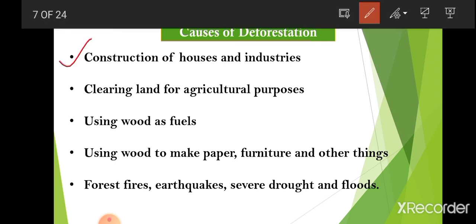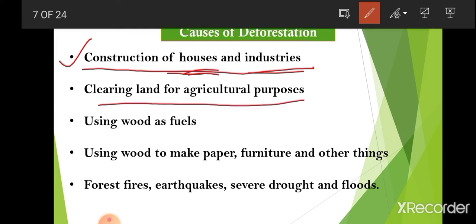First of all, construction of houses and industries. This is because of the increasing human population. As the human population is increasing, their demands and needs are increasing. That is why forests are being cut and cleared for the construction of houses, industries, buildings, roads, hospitals and schools. These constructions are also a cause of deforestation.